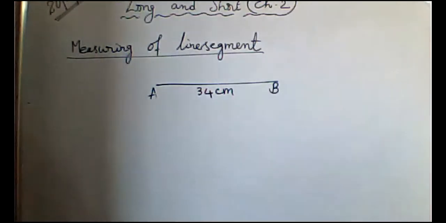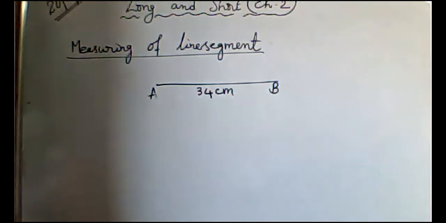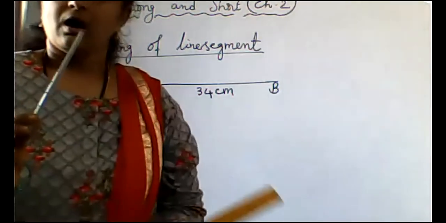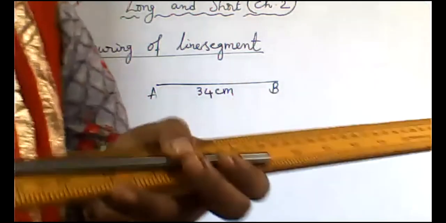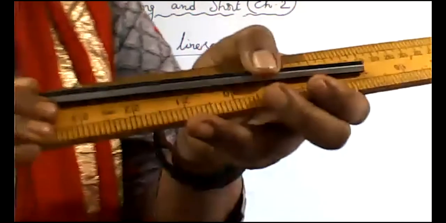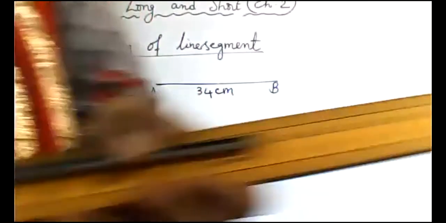Now I want to measure the length of the pencil. One end of the pencil we have to keep at 0.